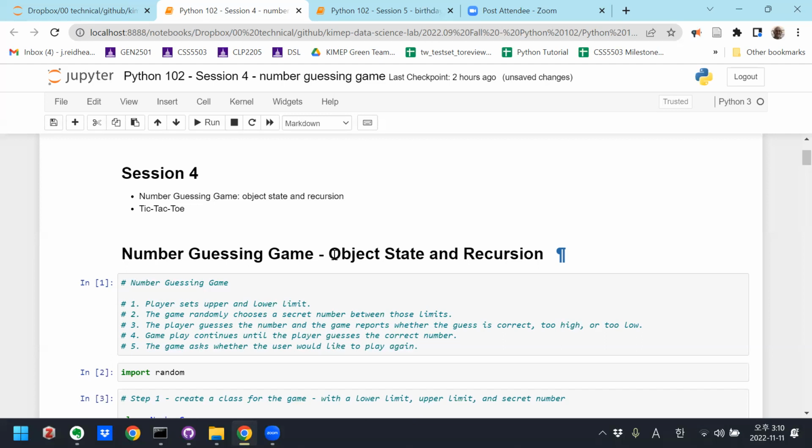The second one, which I didn't communicate very clearly, and why I want to cover it again today, is recursion. Recursion is a situation where a function calls itself, or a pair of functions are calling each other. And this can go on infinitely until there's some kind of stopping criteria. In this game, we set it up so that play calls replay. We could have built that into a single function, so that play calls play calls play calls play. But in this case, we have two functions, and they recursively call each other until there's a stopping condition. So that's recursion.